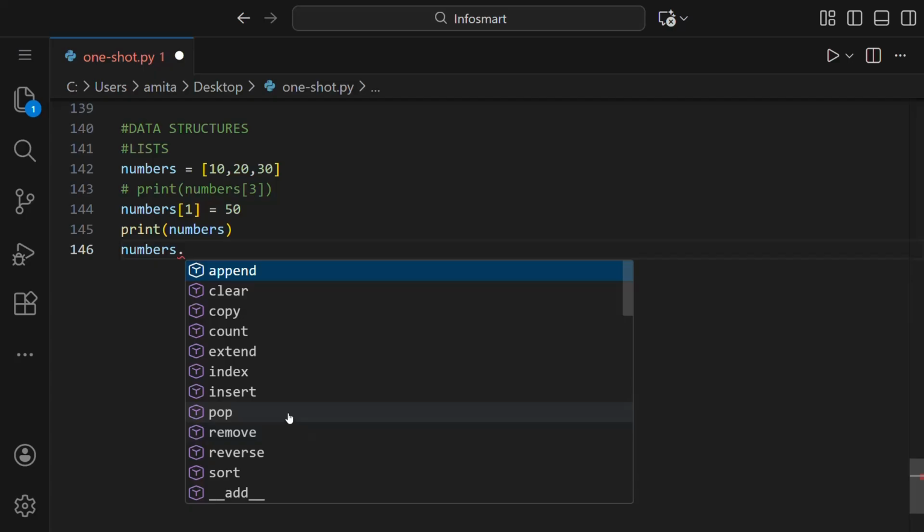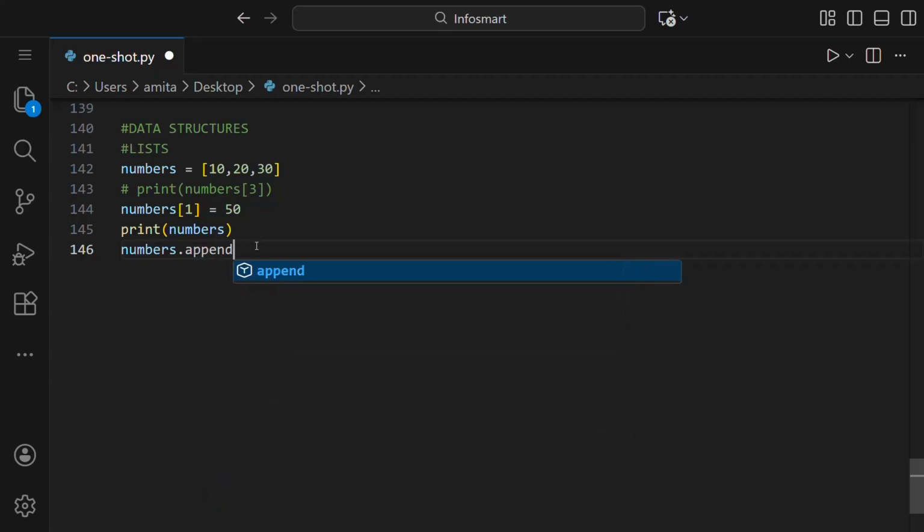Like in pop, we can say to pop the 0th index, and in remove we will say to remove the 10. So in remove we are giving the element to be removed, and here in pop we are giving the index. Then reverse reverses the list, and sort sorts the list in ascending or descending order as we want. So there are so many methods of the list. Let's start one by one.